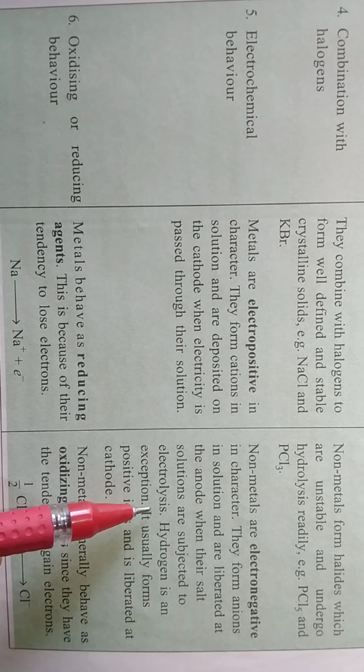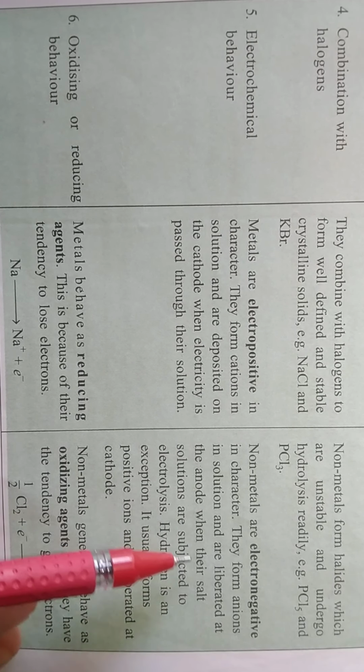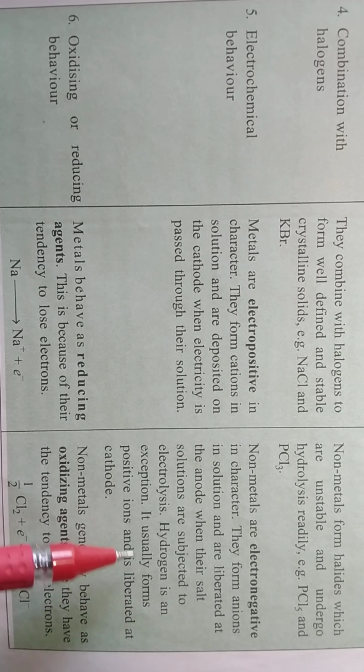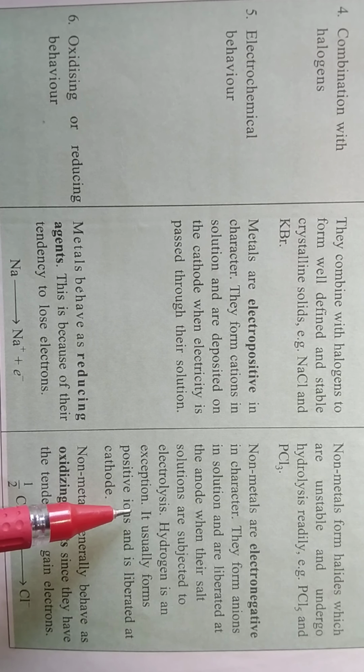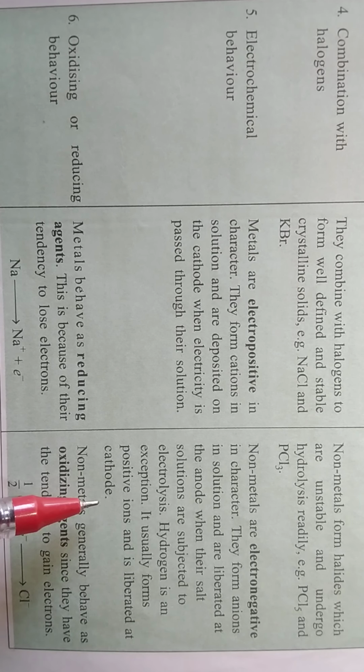That means when salt solutions are subjected to electrolysis, then they liberate anions at the anode. So hydrogen is an exception here. Remember, hydrogen is an exception. It usually forms a positive ion and it liberates at the cathode. The last point is